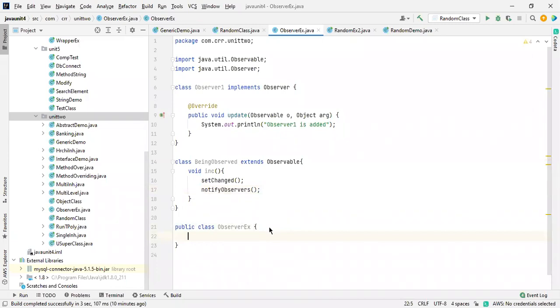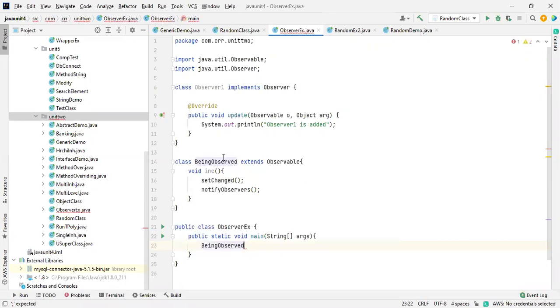Now I'm going to take a public class, this is the main class, public static void main with String args. Inside this I'm going to create the BeingObserved object. I want to access this, so what do I need to do? I need to create an object for it. BeingObserved is equals to new BeingObserved. You know how to create an object. By using this reference, I'm going to call that method.